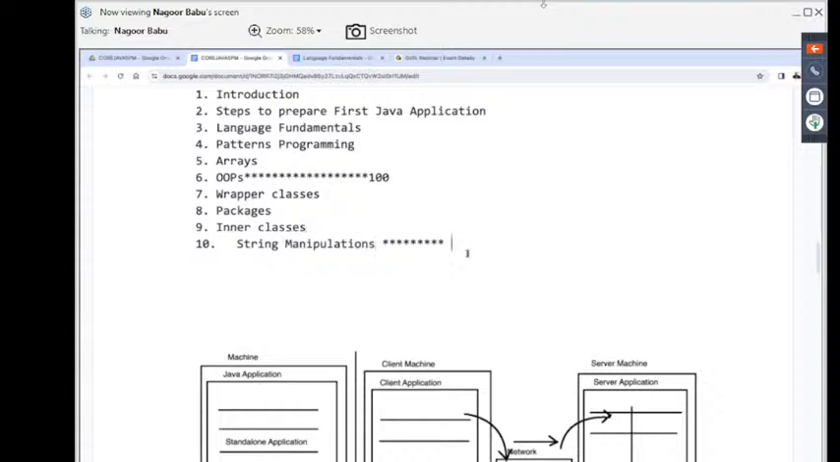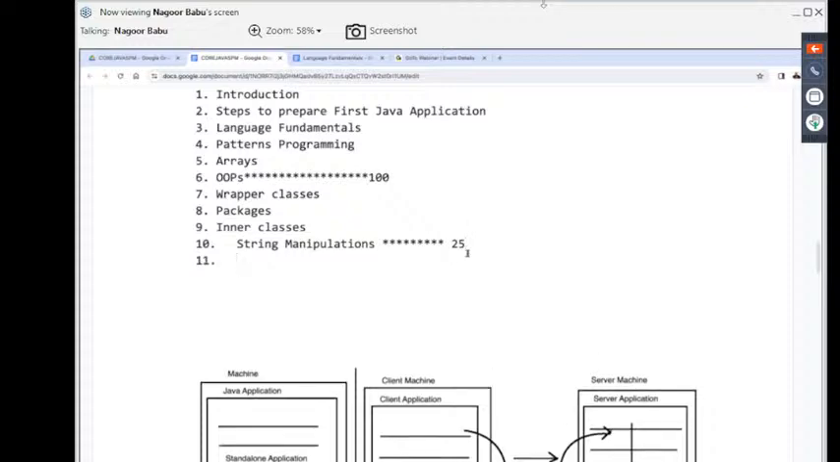string manipulations. Now, if you want to give some stars for this, we can give 25 stars for this string manipulations topic. In interviews, a number of questions come from string manipulations. Right, sir. Apart from string manipulation, the next topic is what there? Exception handling. This is also another important topic. If you want to give some number of stars, we can give 50 stars for this.